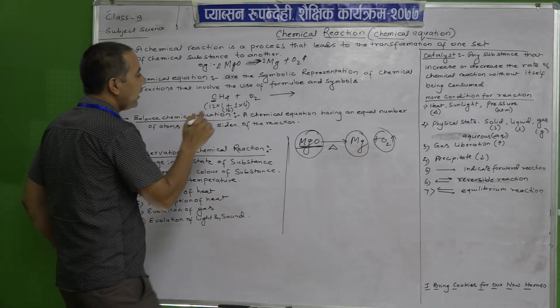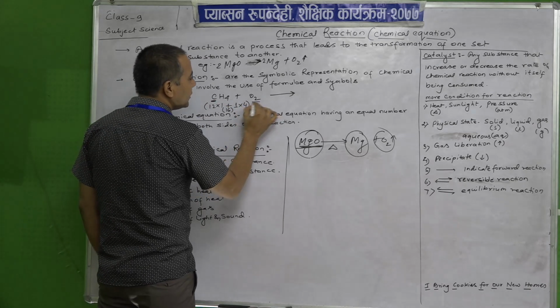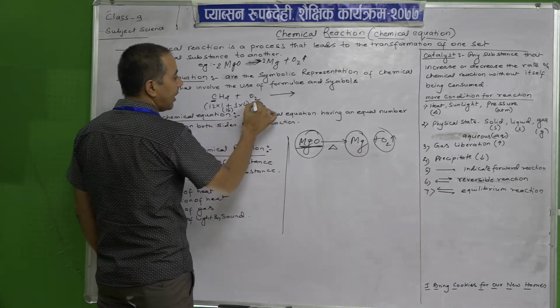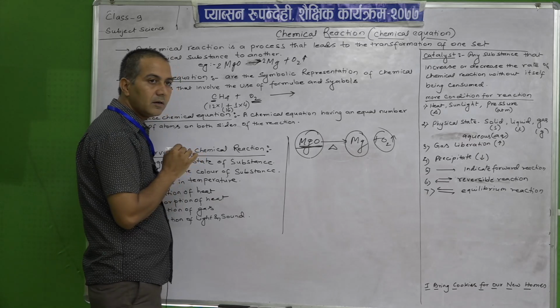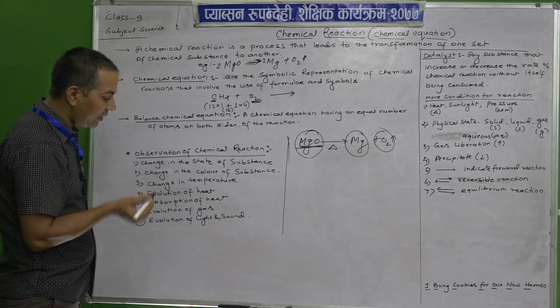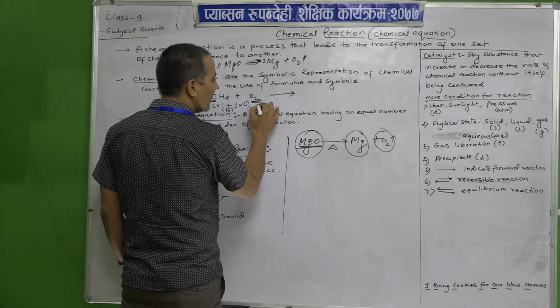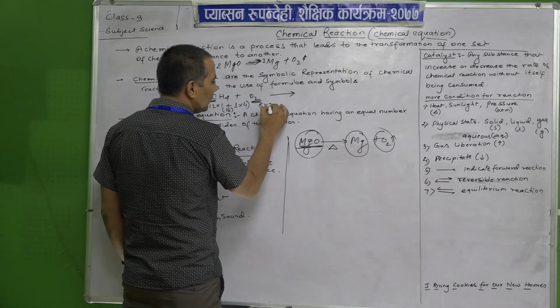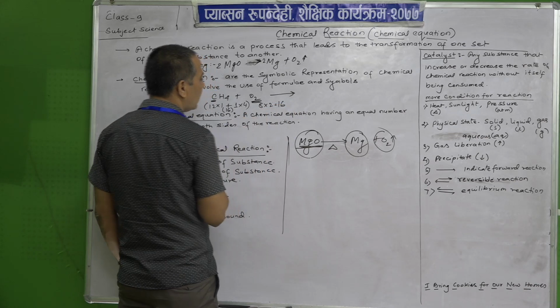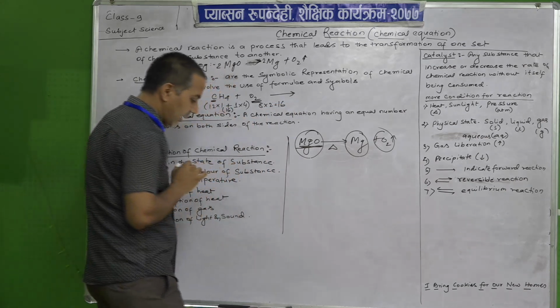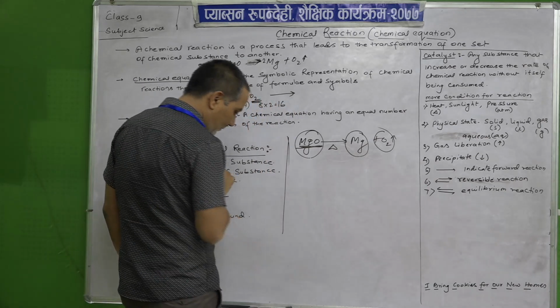So, in this way, by seeing this one oxygen molecule, how much is the atomic number? 8. 8 into 2, how much? 16. And when they react, what will be formed?